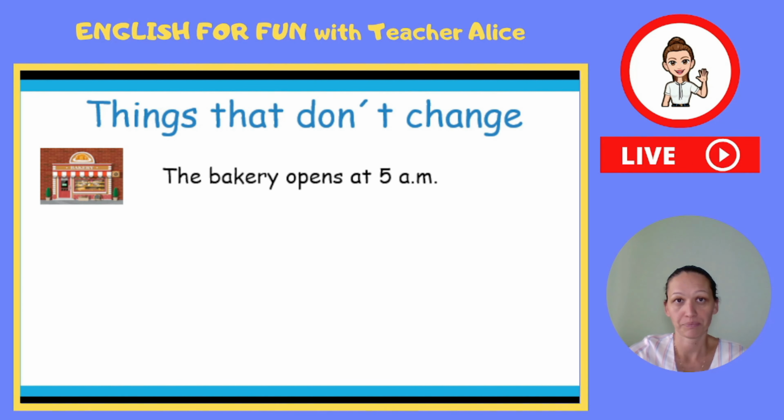For example, the bakery opens at 5 a.m. So it means that the bakery opens every morning at 5 o'clock. We can't change it. It's something that doesn't change because the bakery needs to be open at 5 o'clock in the morning so people can buy bread.